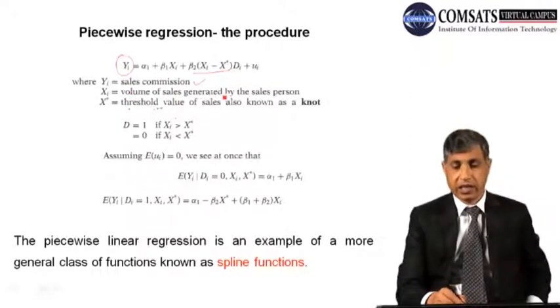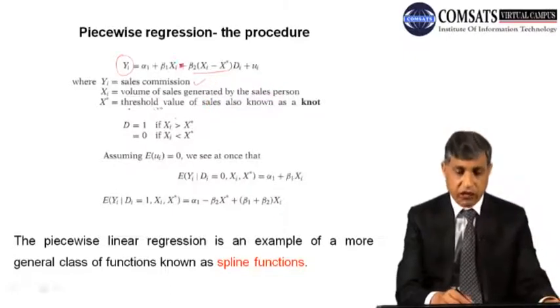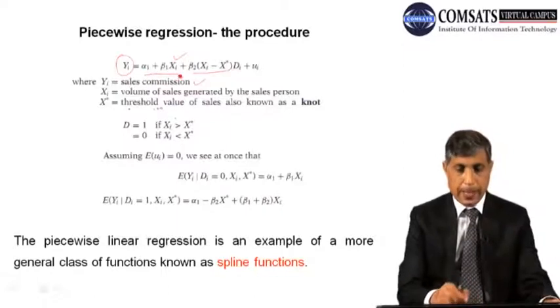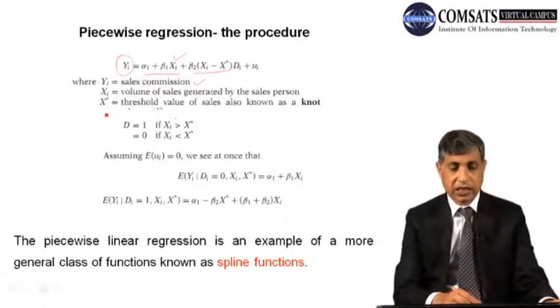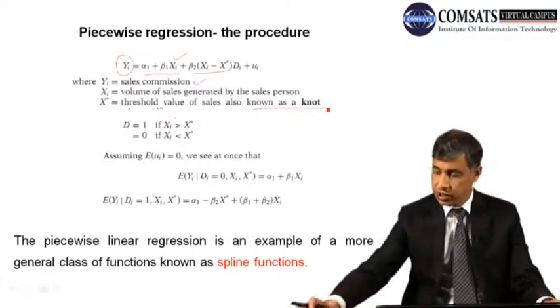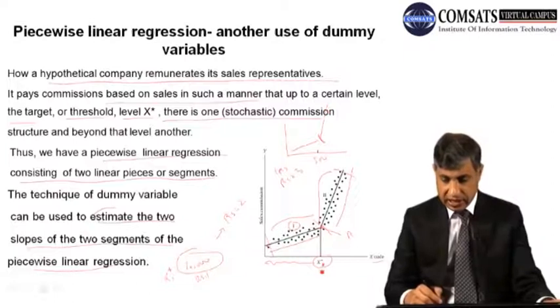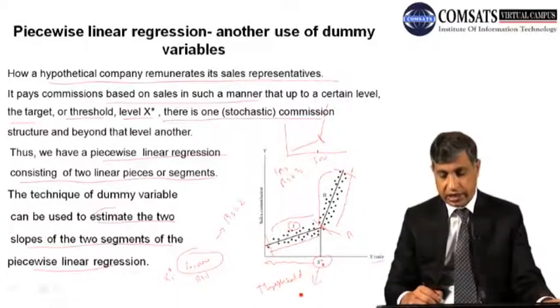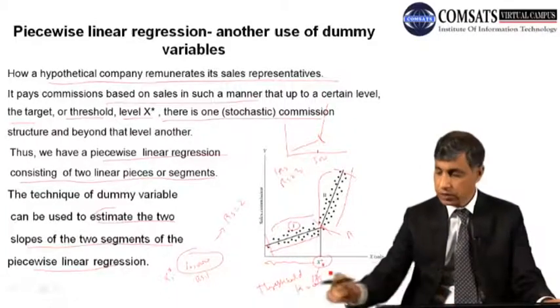Xi is the volume of sales generated by the salesperson. ये जो है वो यहाँ तक आपका एक मॉडल है. And what is this? X star is the threshold value of sales, also known as the NOT. We also call this X star the threshold level, or you can say that this is the NOT level.